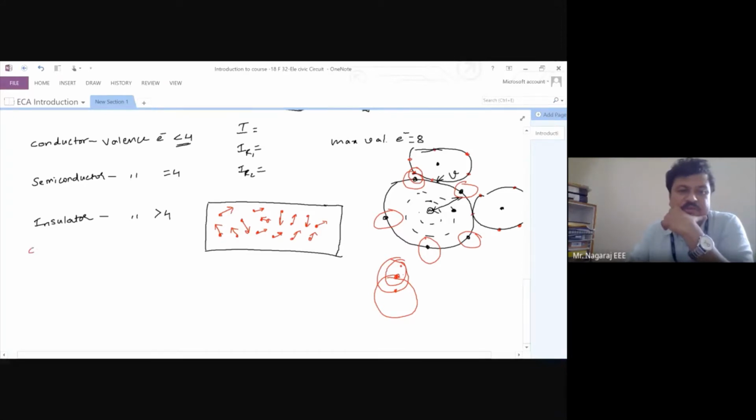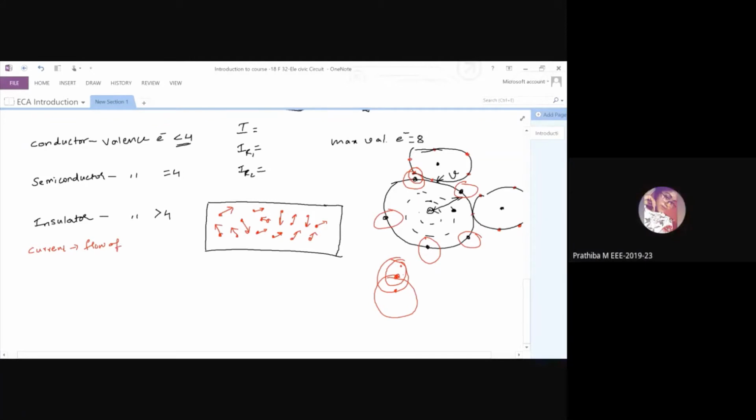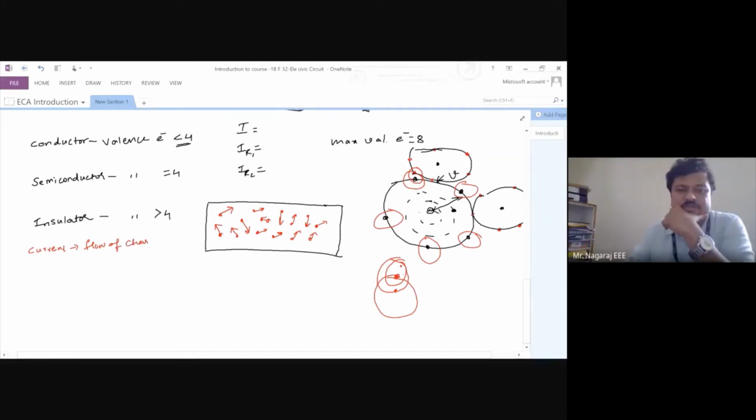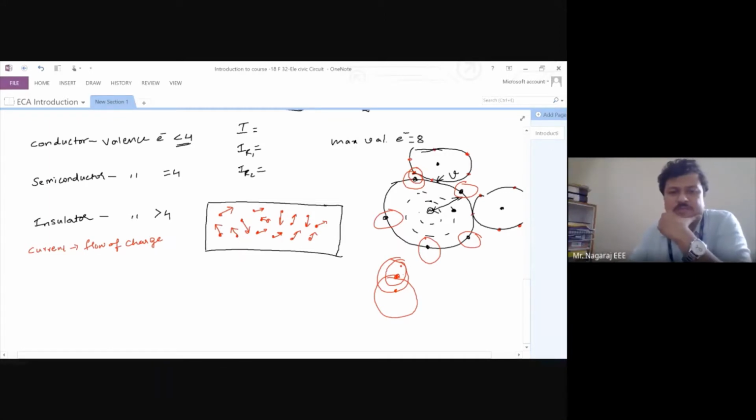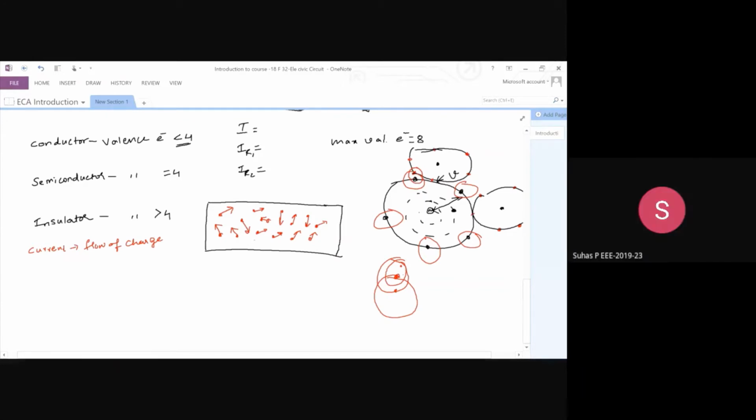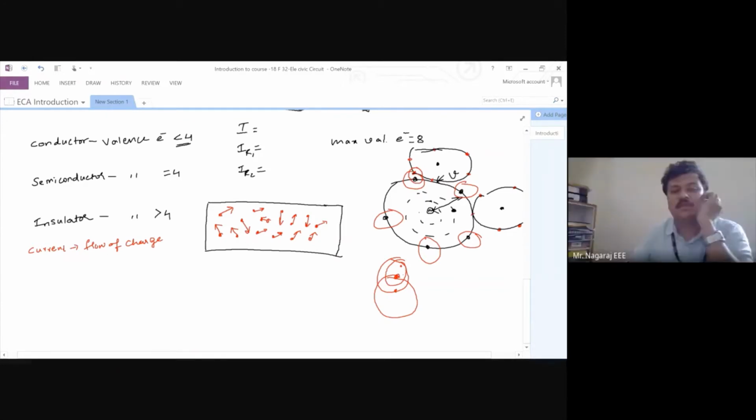What is the definition of current? Flow of charges. Is it sufficient to define? Now there is a flow of charge, no? This charge is flowing upward, this charge is flowing left, this charge is flowing right, one is downward, one is left at an angle. There is a flow. Can I call it a current? Flow of charge in a particular direction. Exactly. Flow of charge in a particular direction.